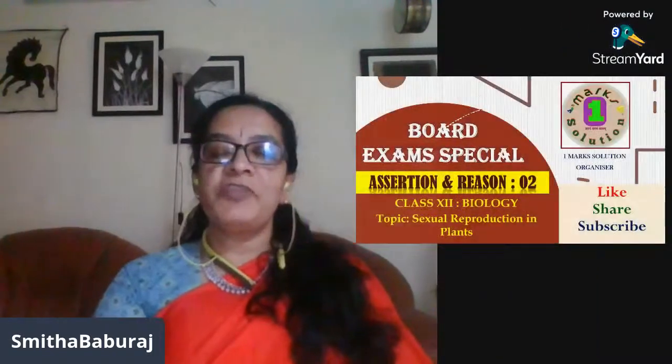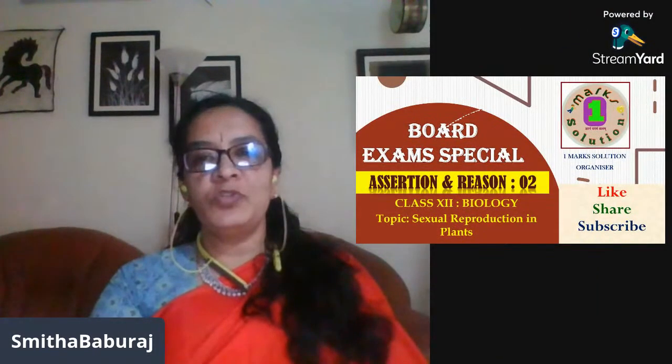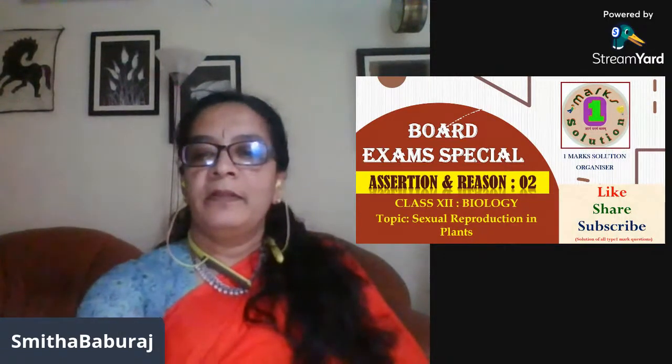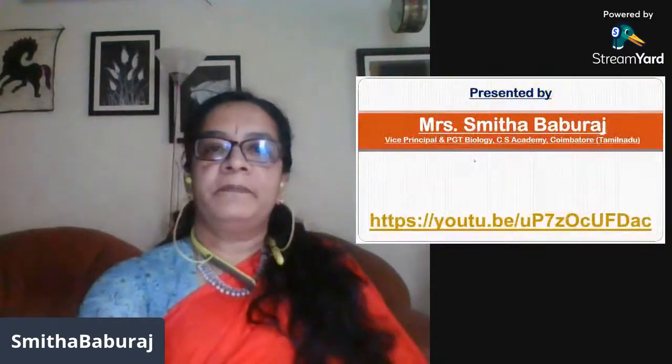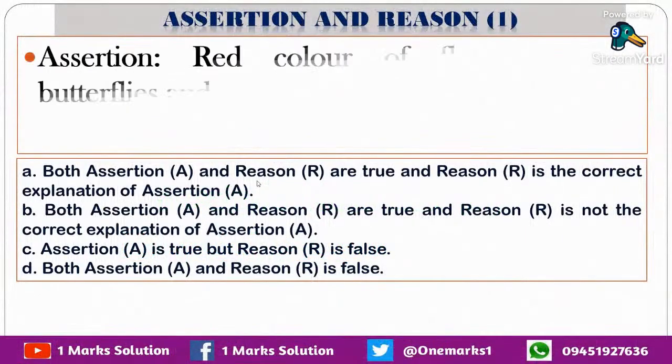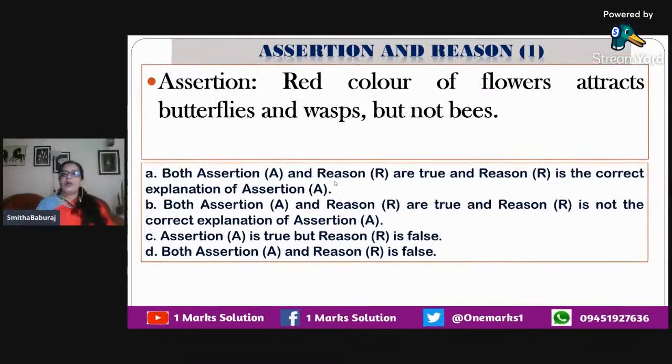Let us see again a few more assertion reason type questions of chapter 2, 12th biology, that is sexual reproduction in flowering plants. We have seen all the rules and how to approach these assertion reason kind of questions in the previous video, so the tricks and tips, everything we have seen. Now let us directly come to the questions.